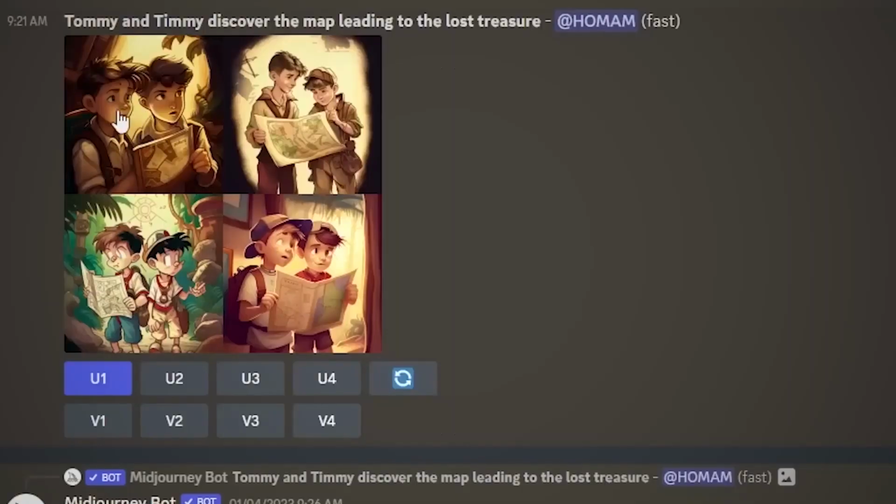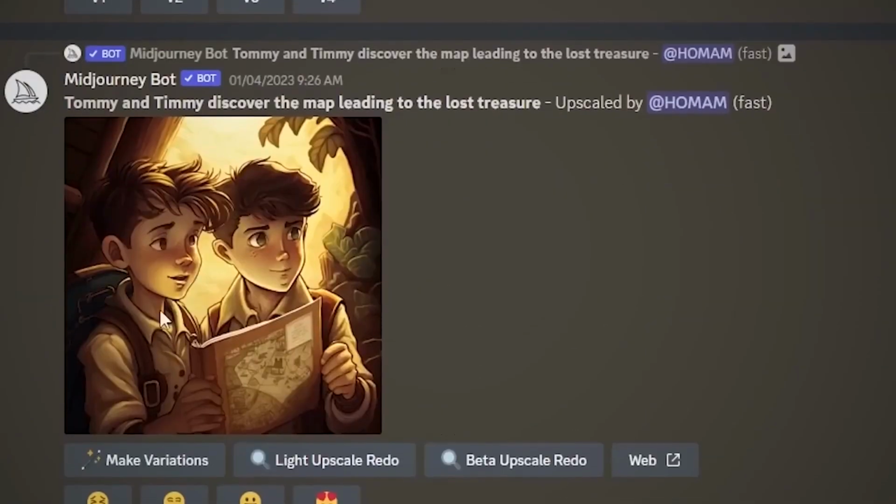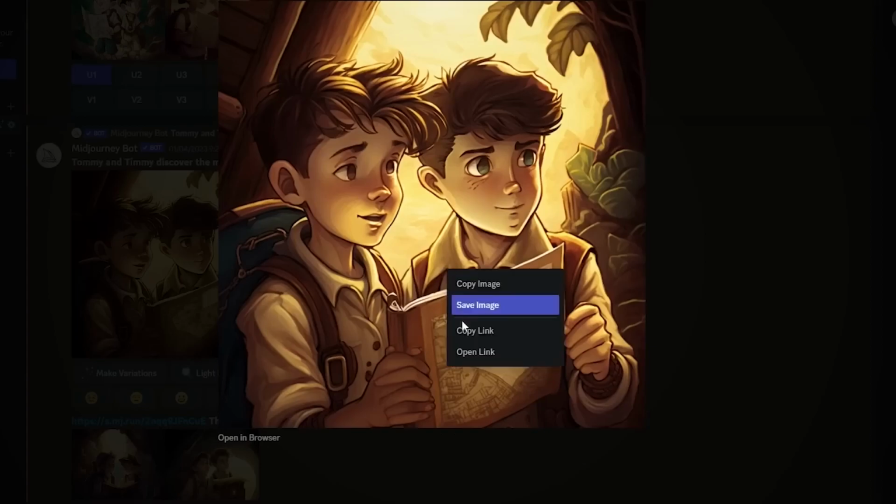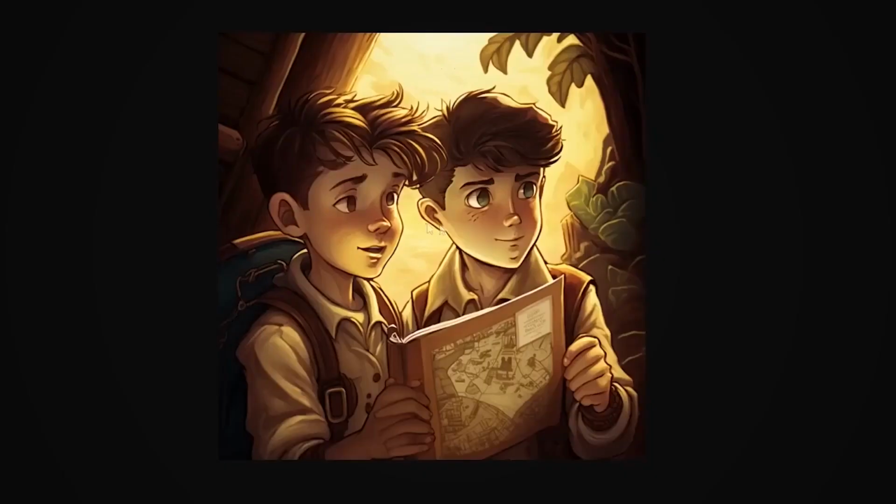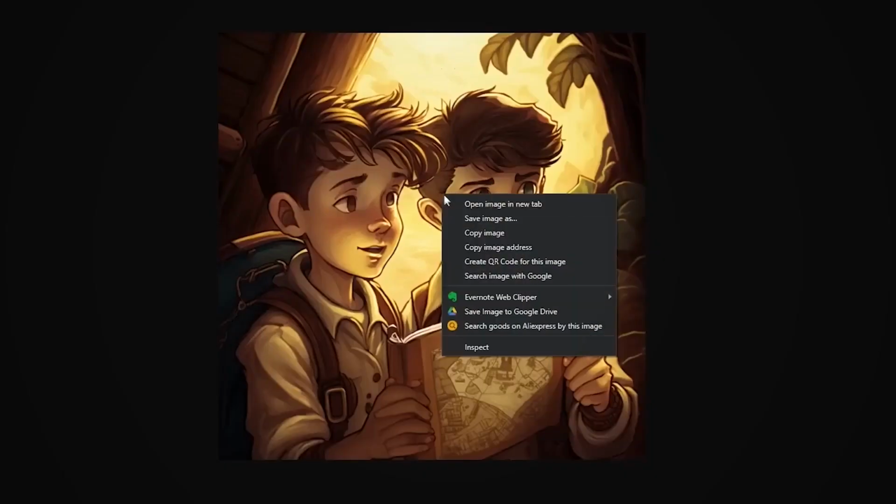In my case, I like the first image, so I clicked on U1 to make it bigger. To save the image, right-click and then open link. After that, right-click again and save it to your device.